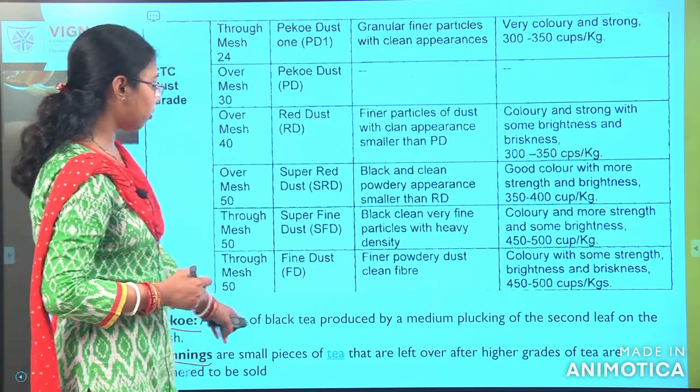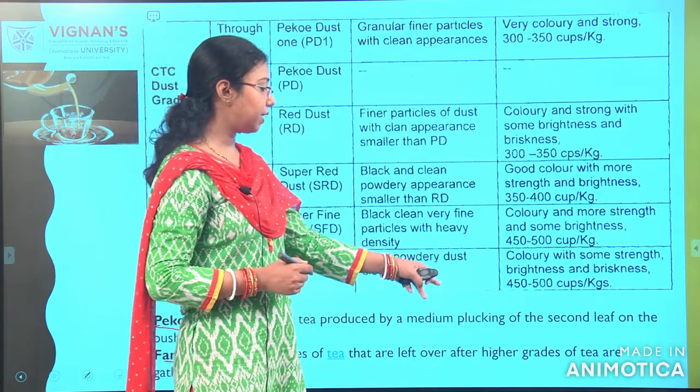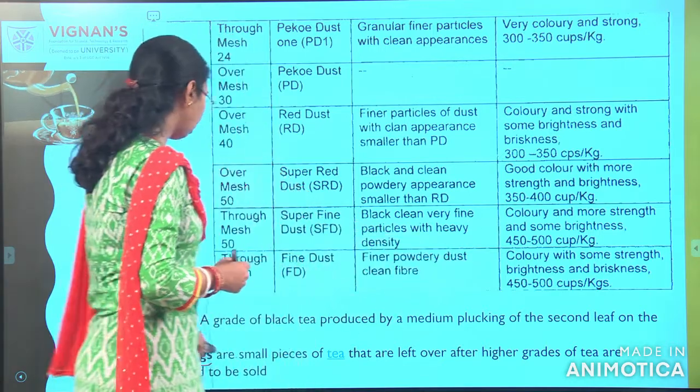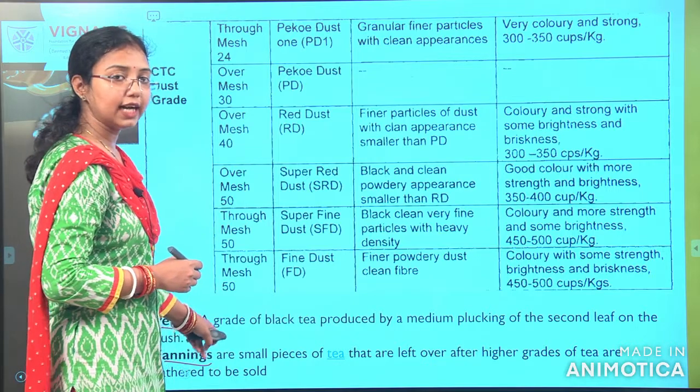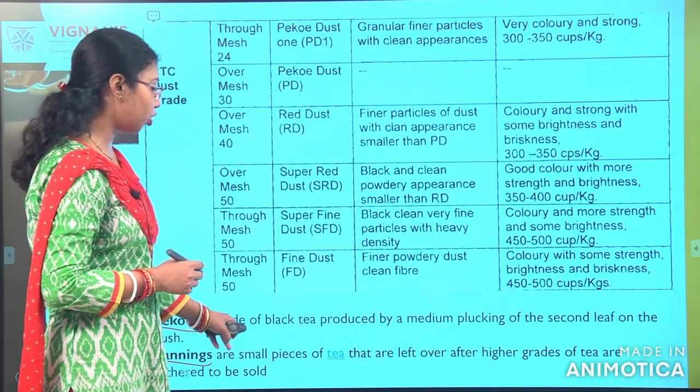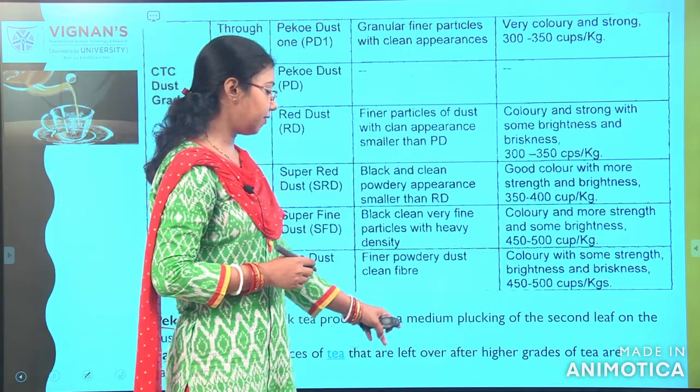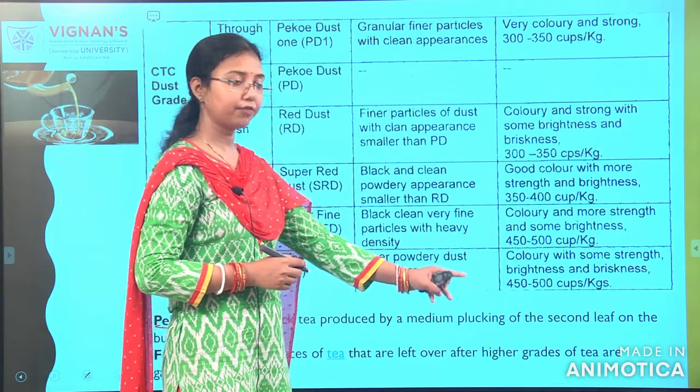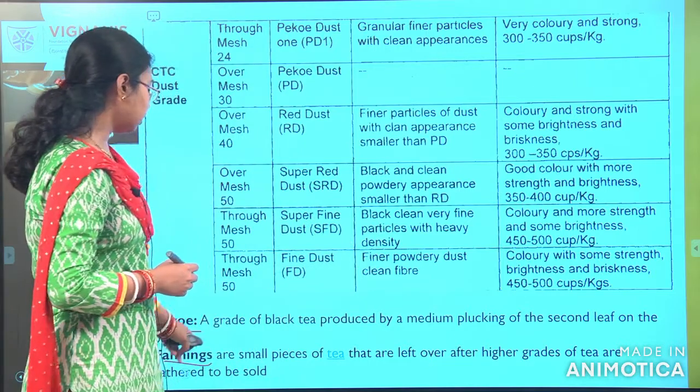Pekoe is a grade of black tea produced by a medium plucking of the second leaf on the bush. That type of tea leaf is known as pekoe, whereas fannings are small pieces of tea that are left over after high grades of tea are gathered to be sold.